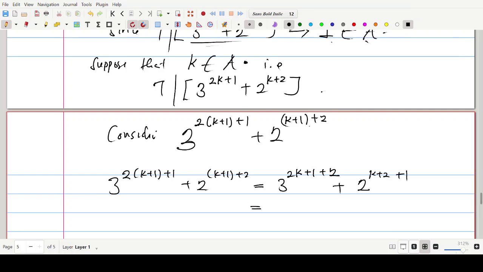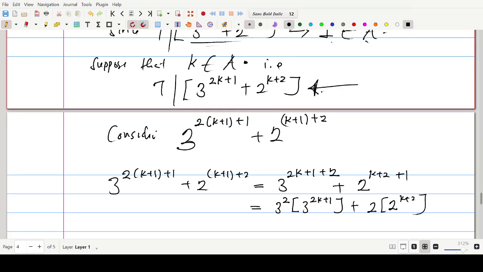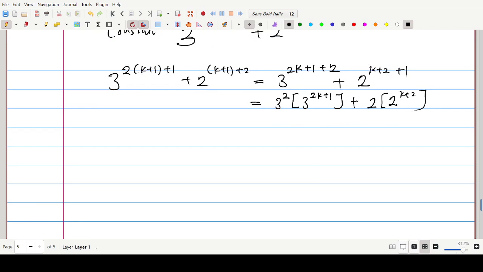Please observe what I'm doing. From indices, this can be equally written as 3 to the power 2 multiplied by 3 to the power 2k plus 1, plus 2 multiplied by 2 to the power k plus 2. That is, we arrange this expression in light of this supposition.